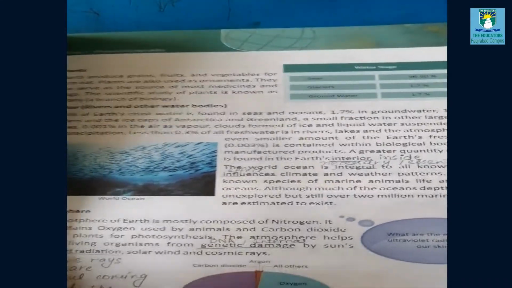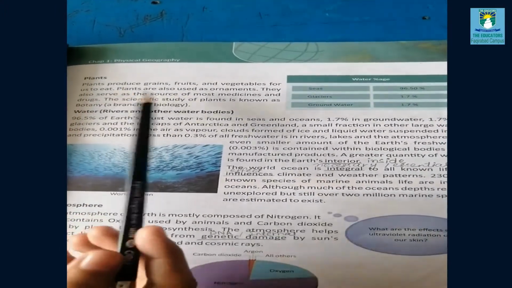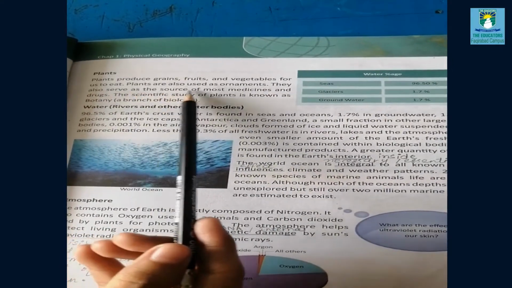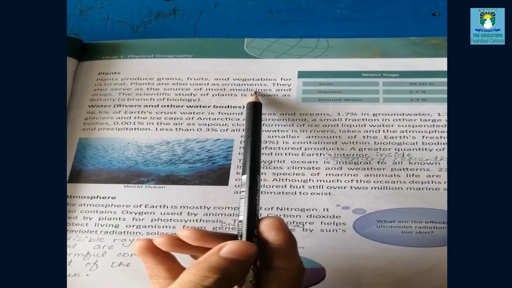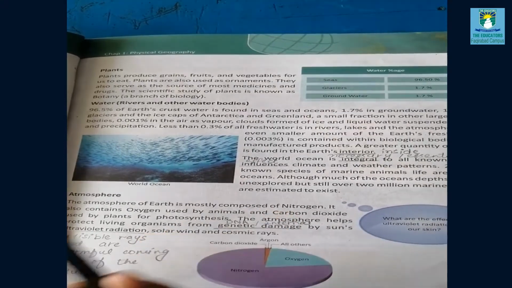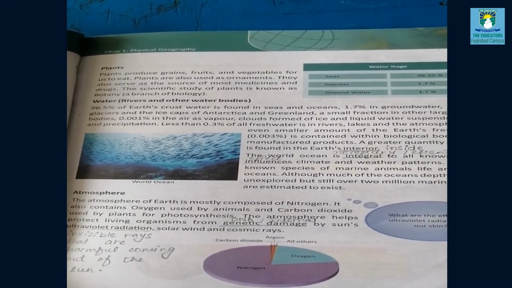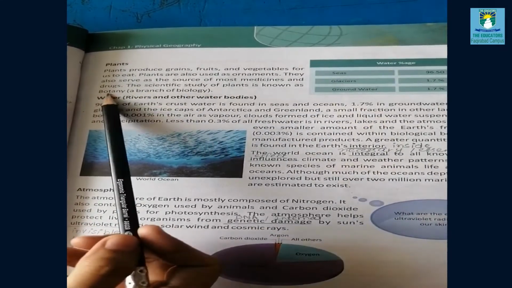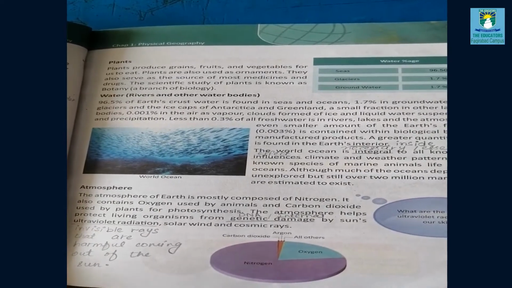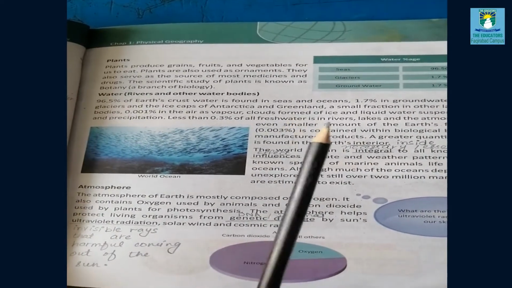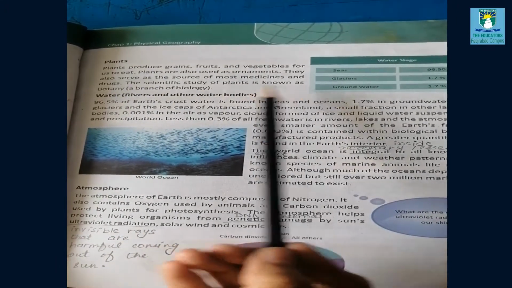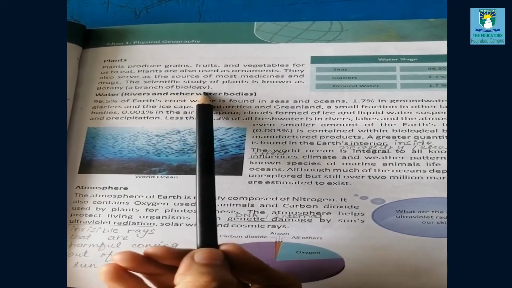Take out the next page. Plants produce grains, fruits, and vegetables for us to eat. Plants are also used as ornaments. Ornamental plants are usually grown for decorative purposes in gardens. They also serve as a source of most of the medicines and drugs. It means that some of the chemical compounds released from plants can be used in making medicines. They are used in pharmaceutical industries. The scientific study of plants is known as botany, which is a branch of biology.